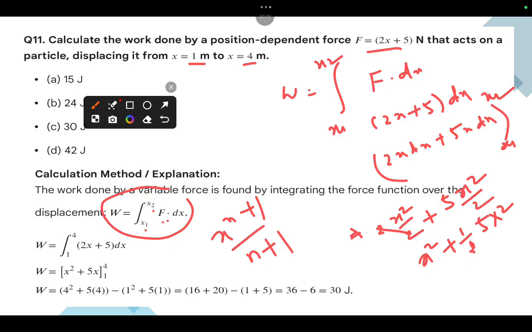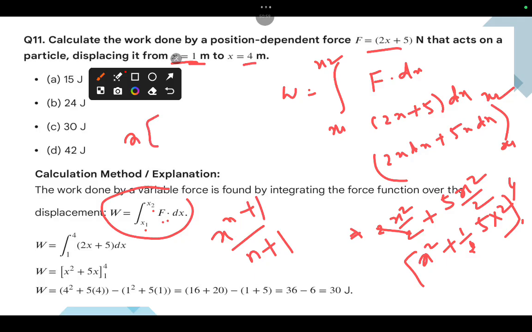So here what is x? That is about 1 to 4. You can take x of 4 minus 1. So squaring means 4 square minus 1 square, plus 5 of 4 minus 1. So 16 minus 1 is 15, plus 5 of 3.